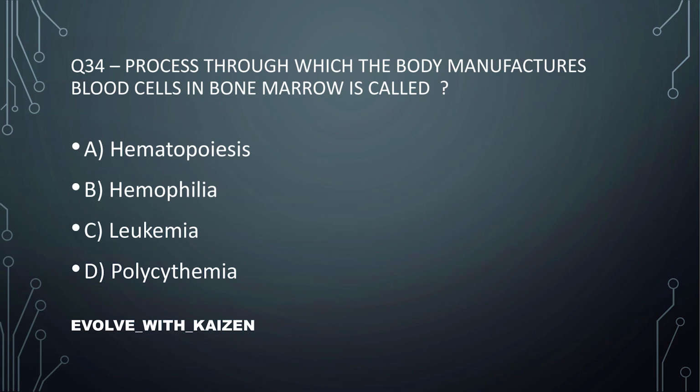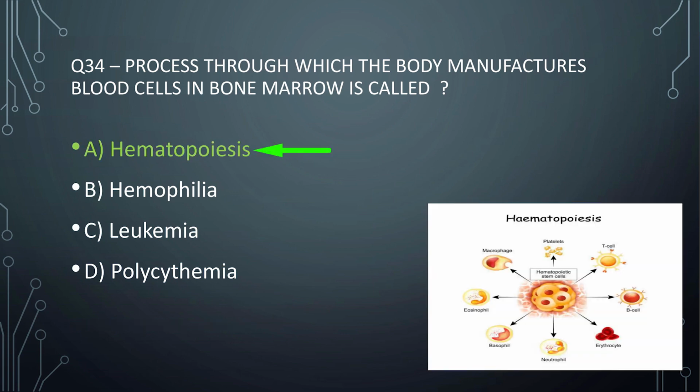Process through which the body manufactures blood cells in bone marrow is called? How the blood cells are manufactured in the bone marrow, the process is called what? The answer is hematopoiesis. You can see the process of hematopoiesis in the right picture. Hematopoiesis is a process of manufacturing of blood cells in the bone marrow.